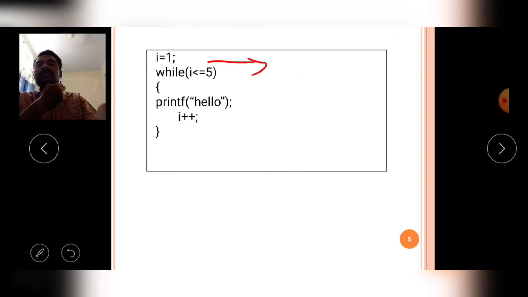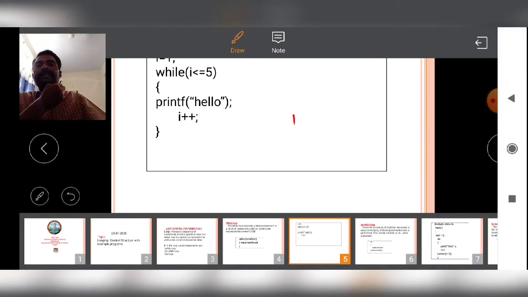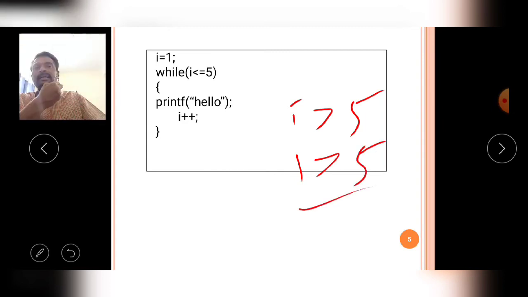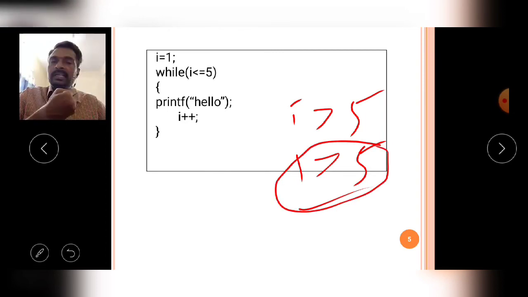In this situation also, I is greater than 5. Now the I value is 1, and 1 is greater than 5, again the condition is false. So in iteration number 1 only, the while loop condition is false, so the block is not executed even once.